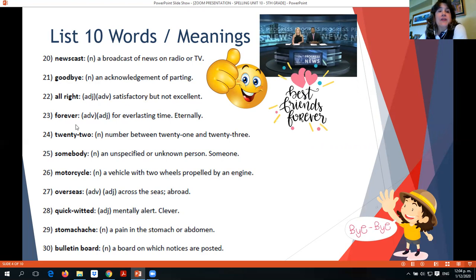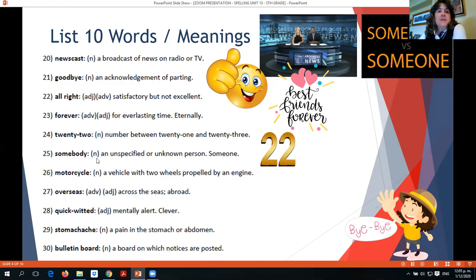Forever is for everlasting time or eternally, when you say to your best friend that you're BFFs, best friends forever, it means that you're best friends eternally, okay? Or for everlasting time. 22, a number, okay, between 21 and 23. It uses a hyphen as well as 21 and 23 too.